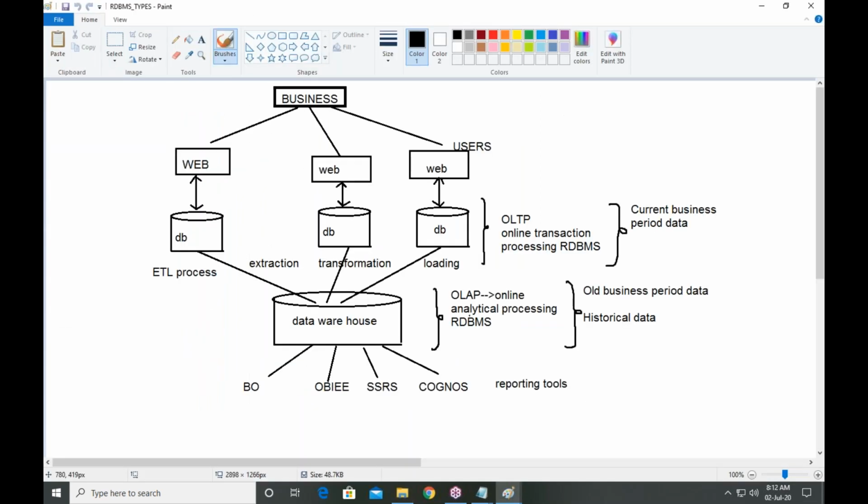Yesterday we discussed the OLTP database and the OLAP database, online transaction processing and online analytical processing, two types of databases in any project. So Oracle 7, 8, 9, 10 up to 10G. Remember, up to 10G only you can use it as an OLTP database.